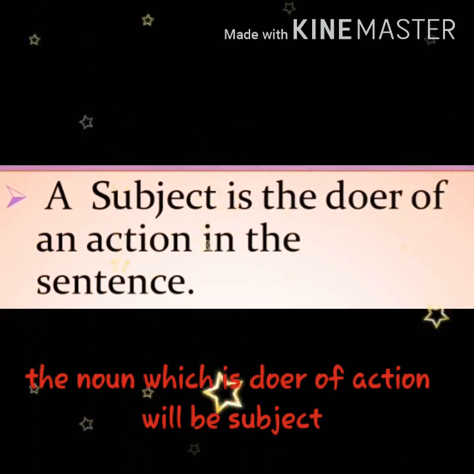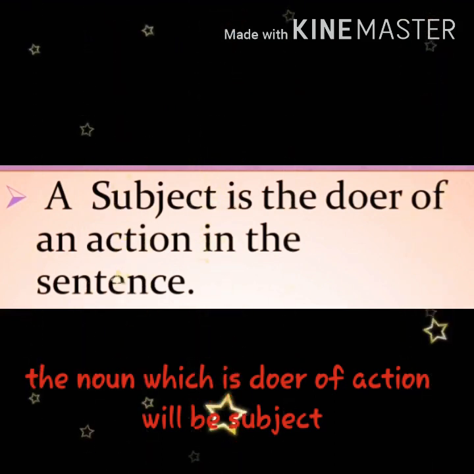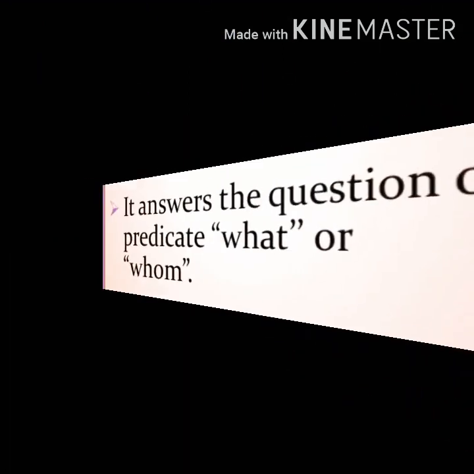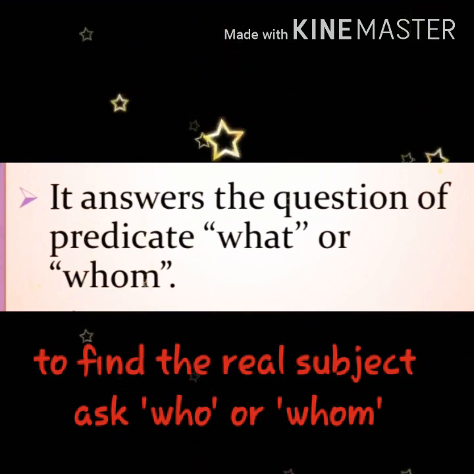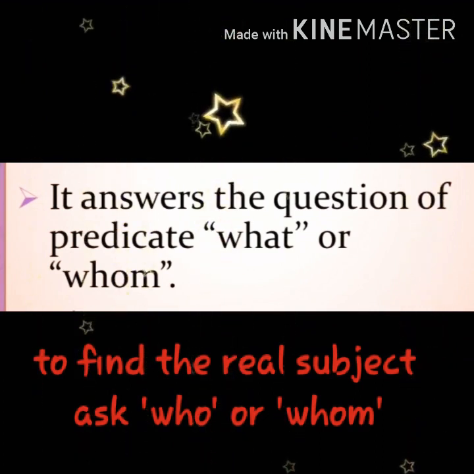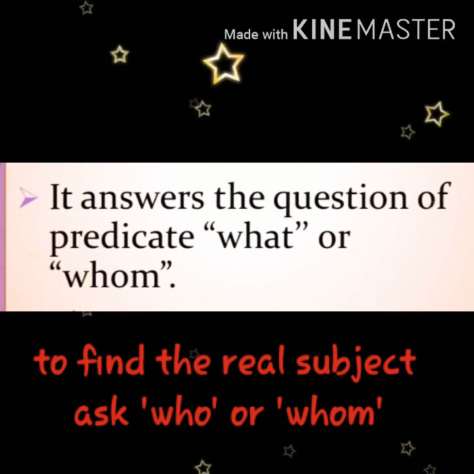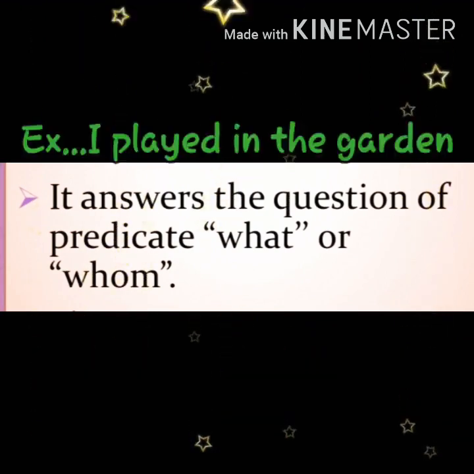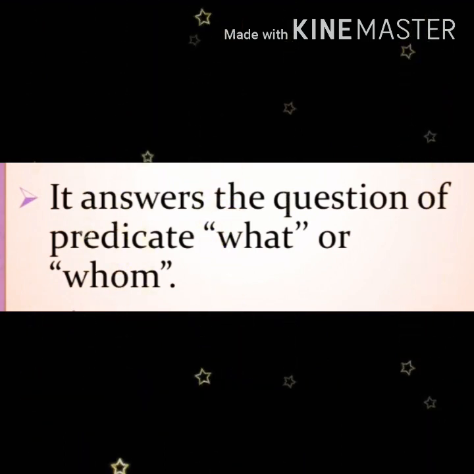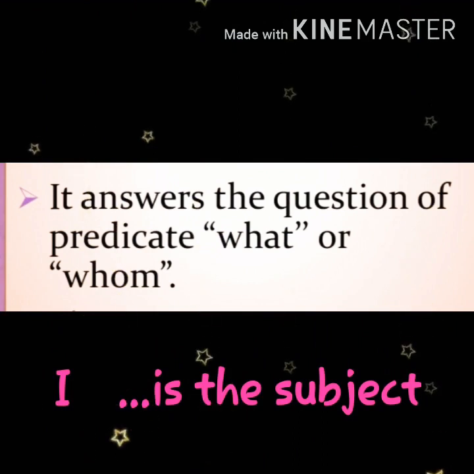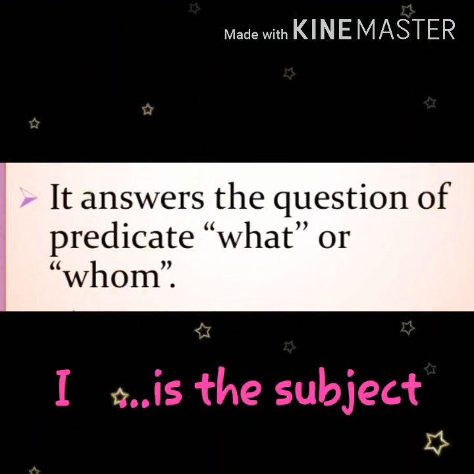If you are still confused, then ask the third question. What is the third question? Whether the particular noun or pronoun is answering the question of the predicate, what or whom. For example, I played in the garden. So the question is, who played in the garden? Yes, who played in the garden? So the answer is, I played in the garden, and I am also doing the action of playing. So that is a subject.